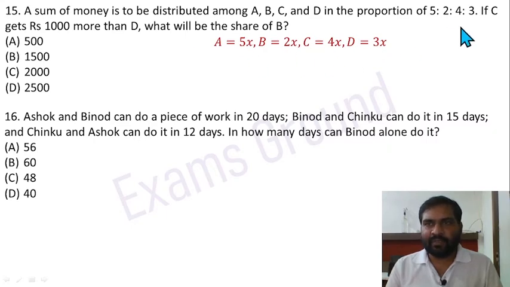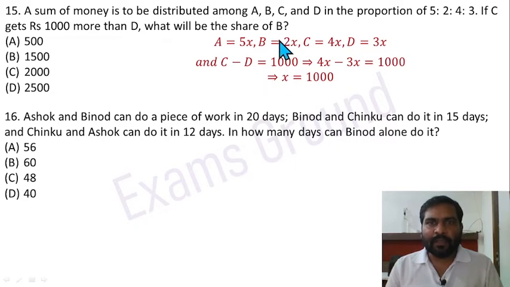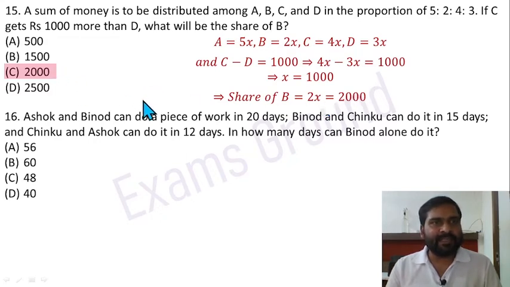And it is in the given ratio. Okay, there is no problem. Now it is saying that C gets ₹1000 more than D. So C minus D equals 1000. So 4x minus 3x is equal to 1000. The x value equals 1000. Then the share of B equals 2x, which is 2 multiplied by 1000 equals 2000. Option C is correct here.